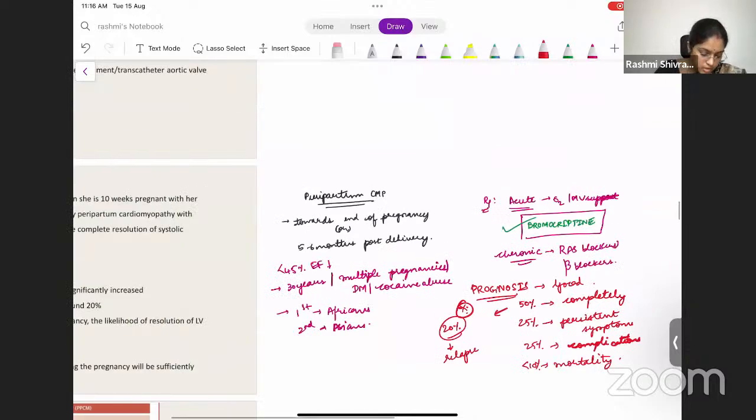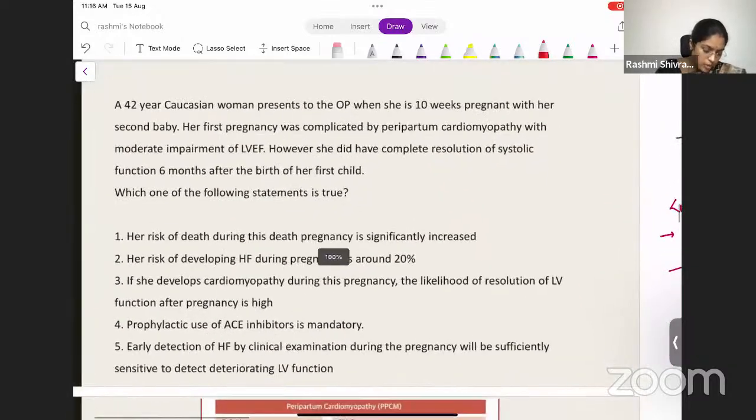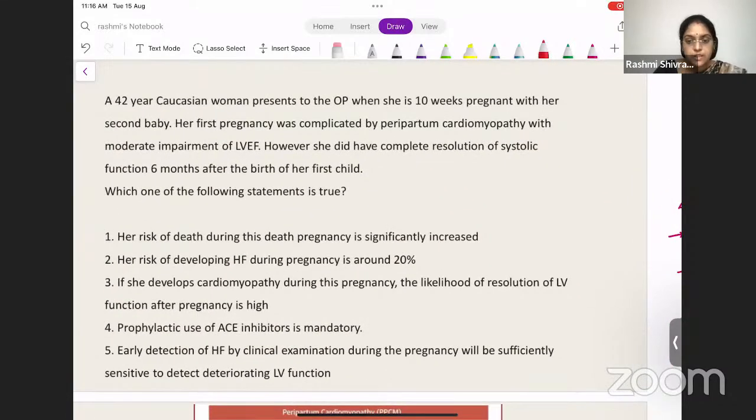So in this question, what are the options? A, risk of death during pregnancy significantly increased. No, we saw that the prognosis is good and the mortality is very, very low. B, risk of developing heart failure during pregnancy is around 20%. We'll come to this option. C, if she develops cardiomyopathy during this pregnancy, the likelihood of resolution of LV function after pregnancy is high. Because it is a recurrent episode, the resolution of symptoms may not be complete, so this is also not correct.